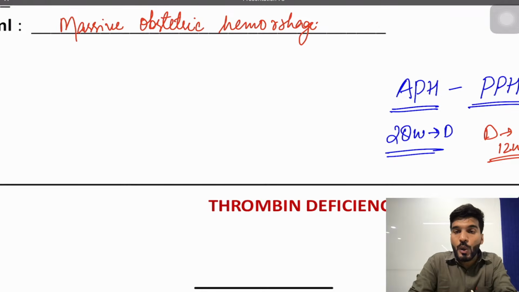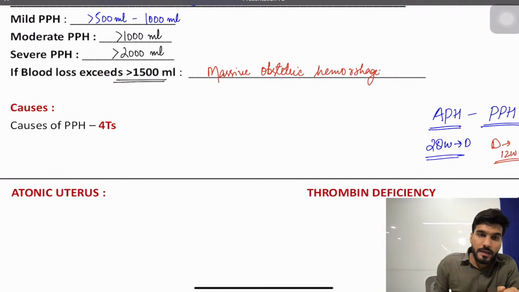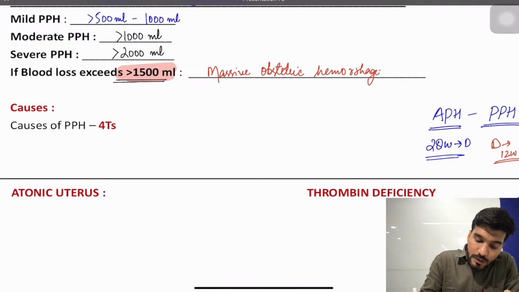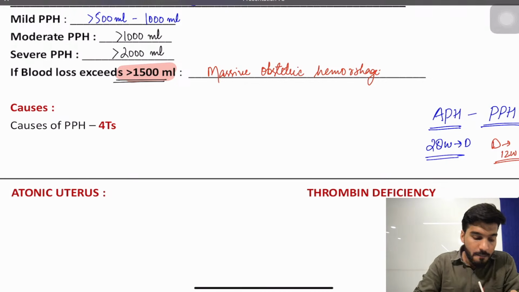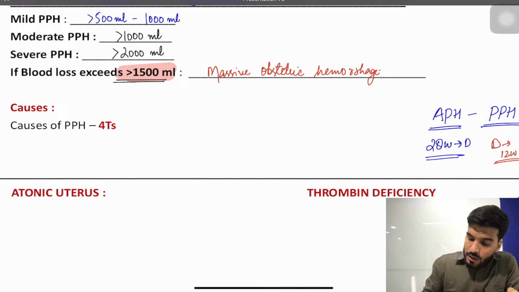Now if the blood loss in this hemorrhage is exceeding more than 1500 ml, at that time I call it as massive obstetric hemorrhage. Is that clear? So antepartum hemorrhage, if they ask what is the time, sir, it is 28 weeks onwards.